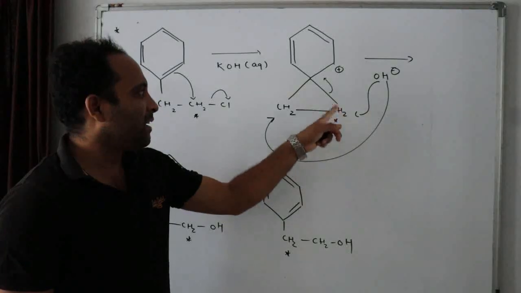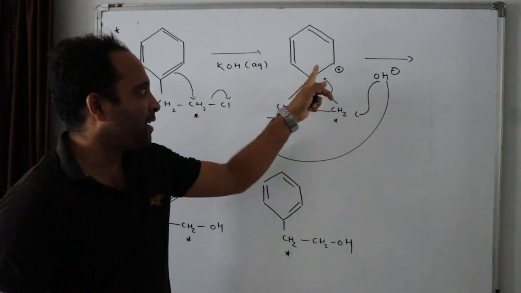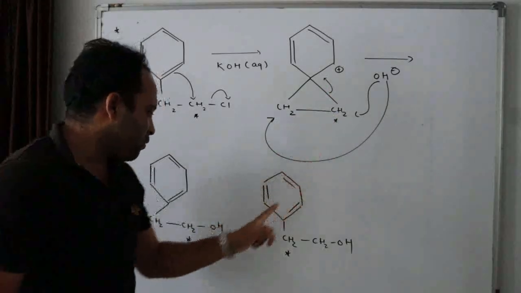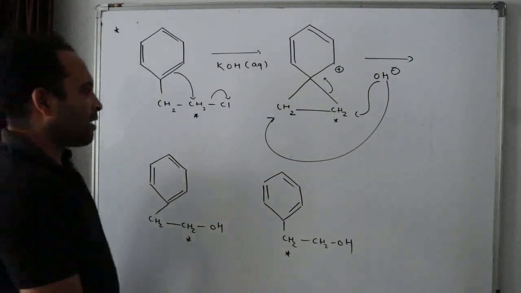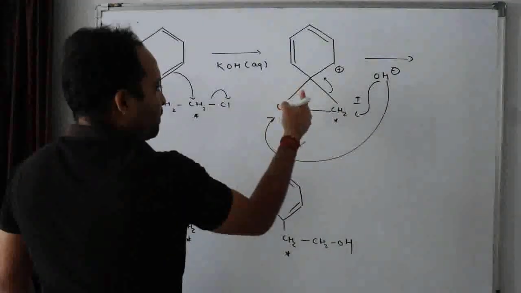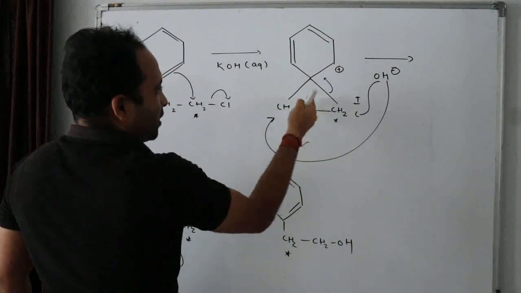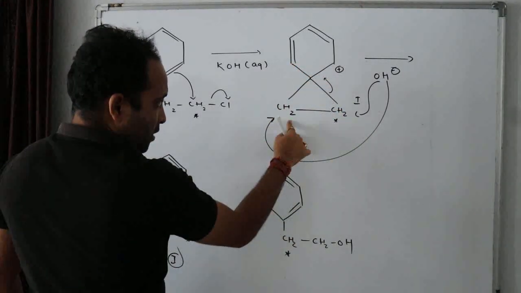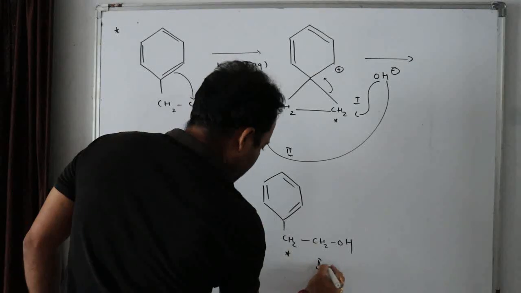If it attacks here, this electron pair goes over here, minus plus bond, aromaticity is regained. That means this bond is broken, this OH is formed. This is the track 1 product, isn't it? If it attacks this plus, this is the track 2 product. This bond will be broken, here carbon CH2 star, then CH2 OH. This is the track 2 product.